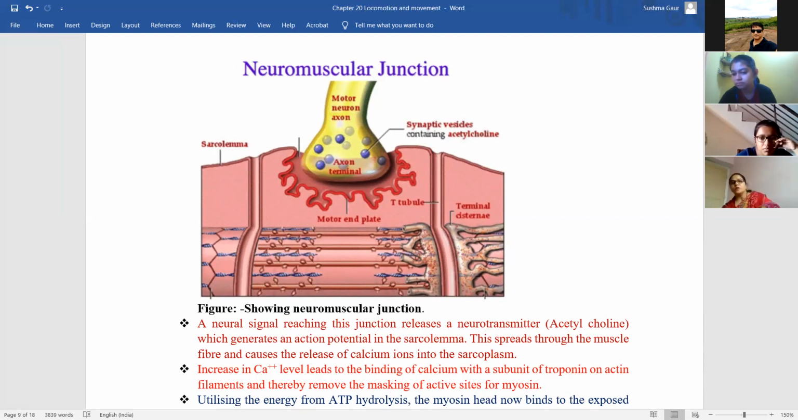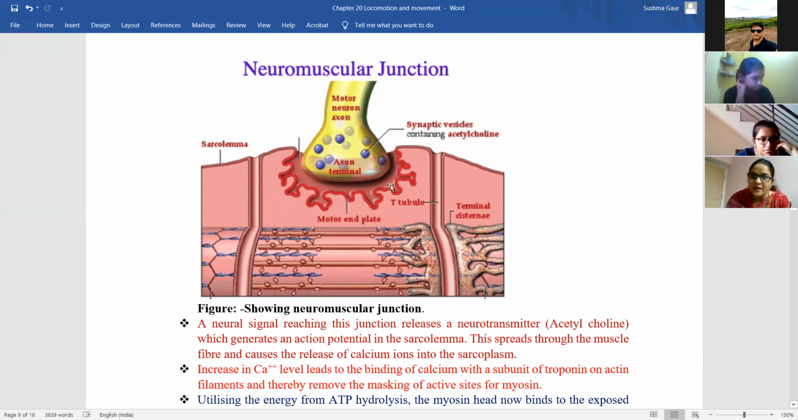What happens? Neural signal is sent from the motor neuron. As a result of this, the acetylcholine, that is a neurotransmitter, is released. Try to correlate theory with diagram, beta. This is a neuron. It is attached to the sarcolemma of the nerve fiber. Then it will release a neurotransmitter known as acetylcholine.